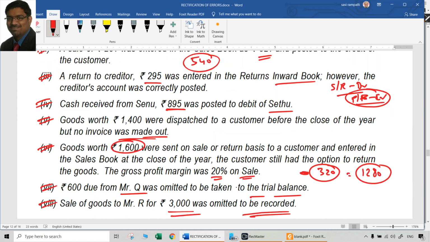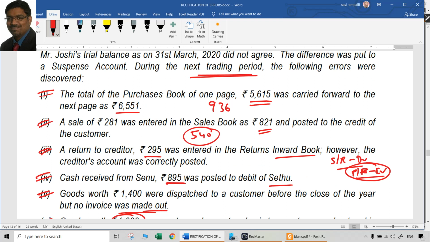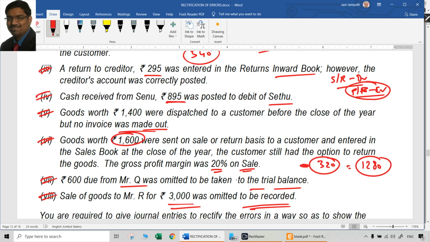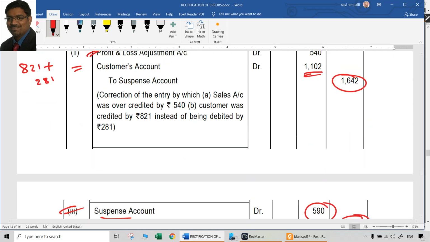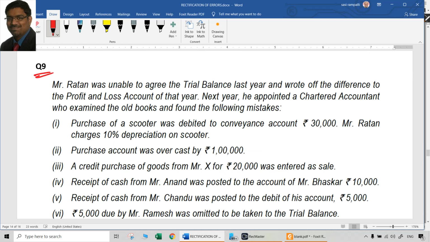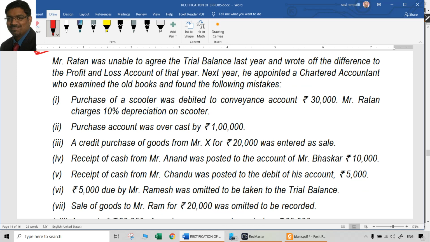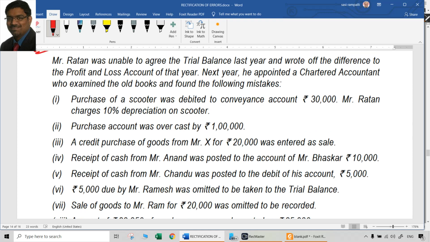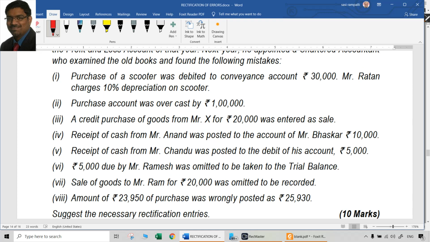Whenever you are passing rectification entries after the final accounts are prepared, that means for the next accounting period. That's all. That is question number 8. Same way, question number 9. Mr. Ratan was unable to agree the trial balance last year and wrote off the difference to the P&L account of that year. Next year, he appointed a chartered accountant who examined the old books and found the following mistakes. So once again, this is also after the closure of the books of accounts. Now, let us see one by one what entries are supposed to be passed.